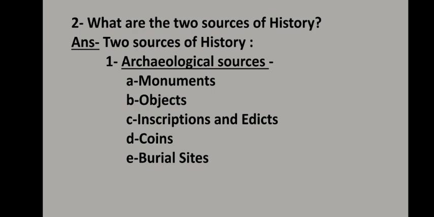So there are different sources in archaeological sources, in which the first one is monuments. What are monuments? The buildings, forts, palaces that were built by different rulers are monuments. Study of monuments helps us to understand a particular culture, the period when it was built, and the ruler who made it.